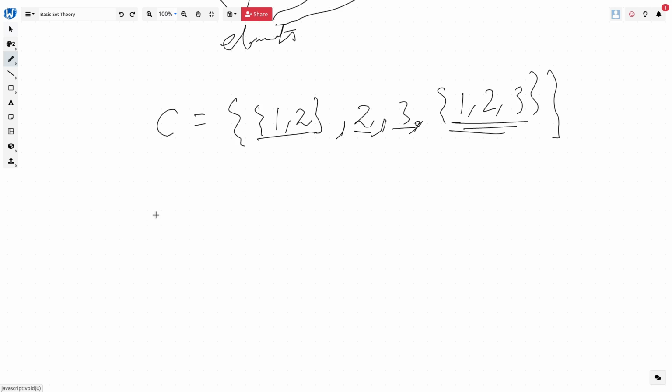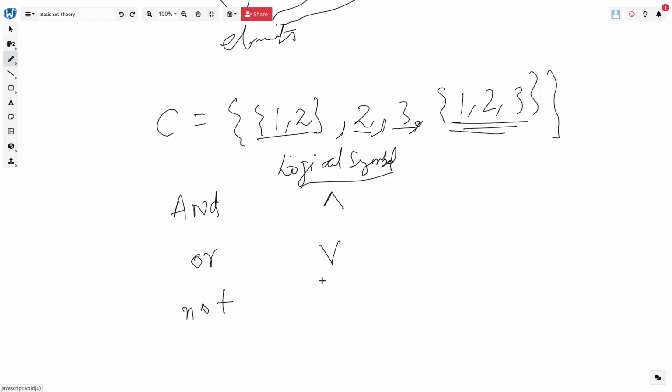So we have seen in our logic in our previous session that we came across various words, right? So let's try to draw a parallel in set theory. The words which we have learned there are and, or, not, and we have given them symbols, so we call them logical symbols. For and we have given this symbol, for or we have given this symbol, for not we have given this symbol. In set theory, it too does have certain meanings.